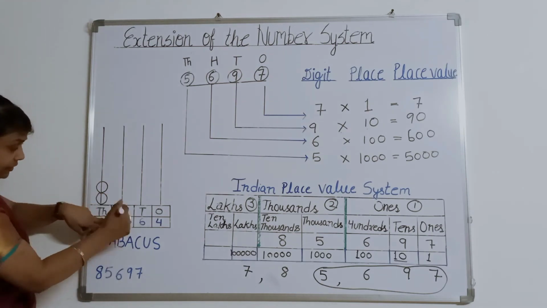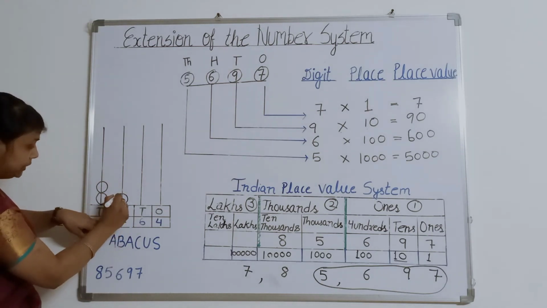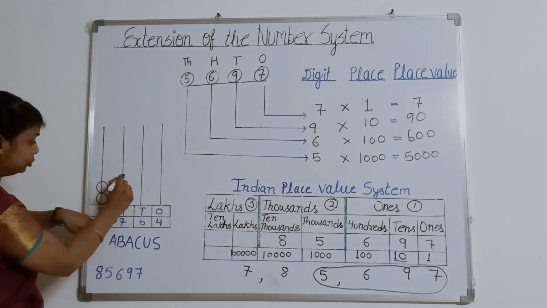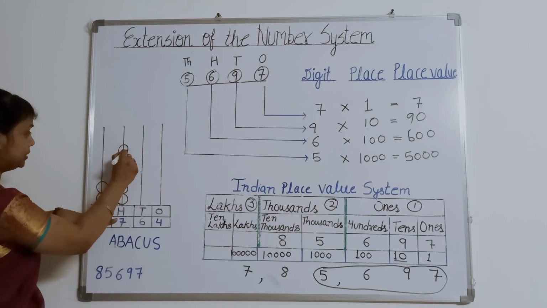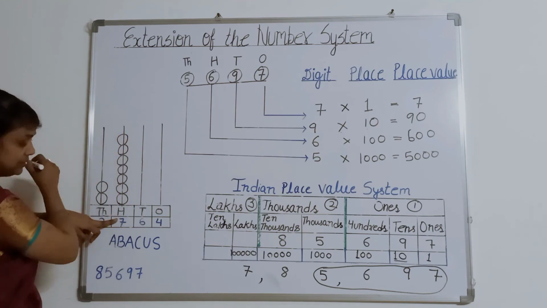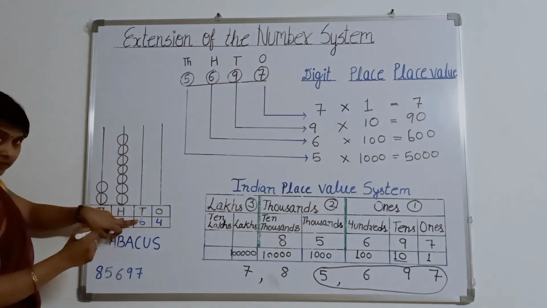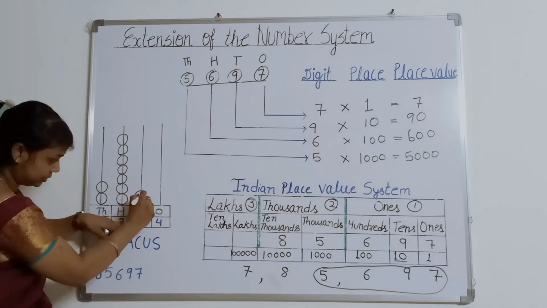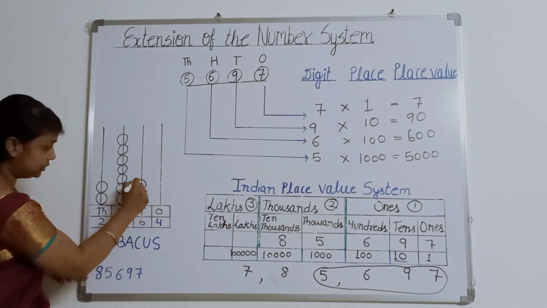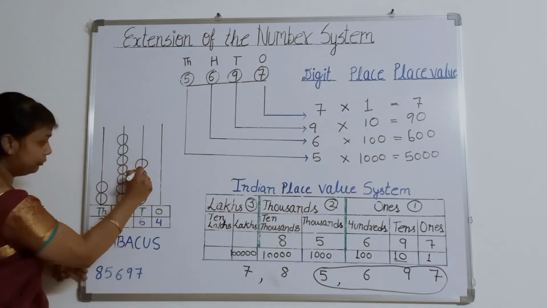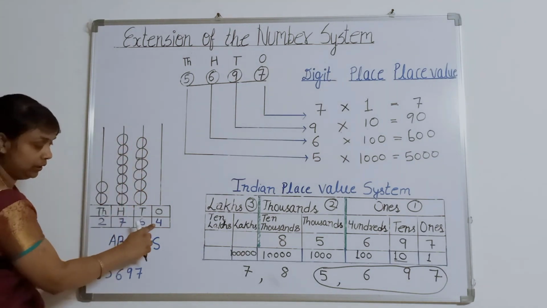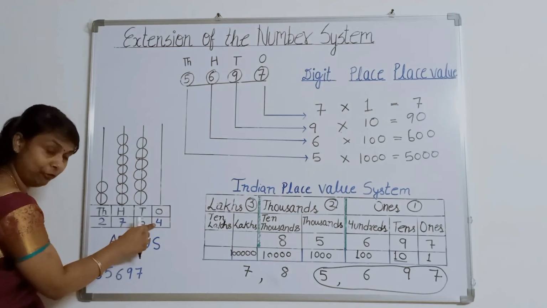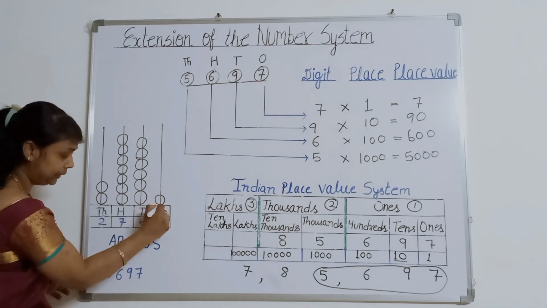If it is 7, I will put 7 beads: 1, 2, 3, 4, 5, 6 and 7. Here the number is 6, so I will put 6 beads: 2, 3, 4, 5 and 6. Here what is written? 4. So I will make 4 beads.